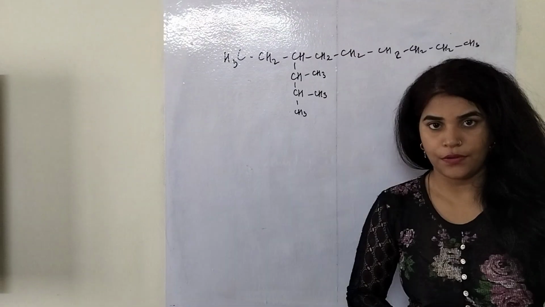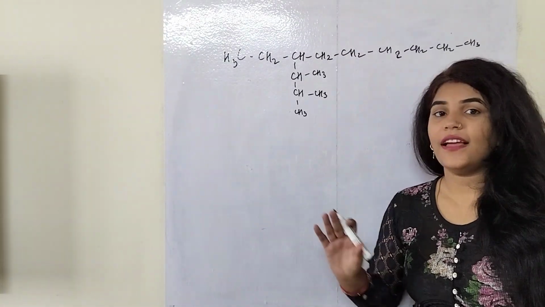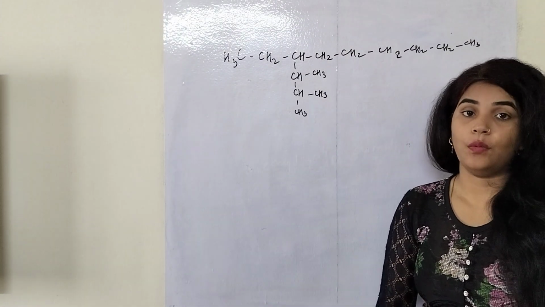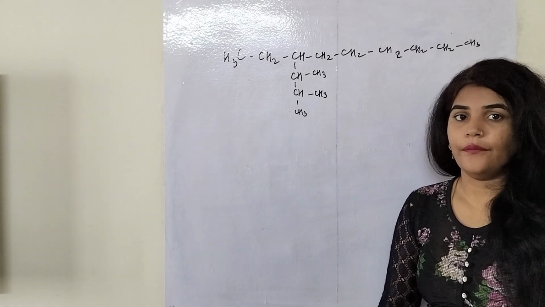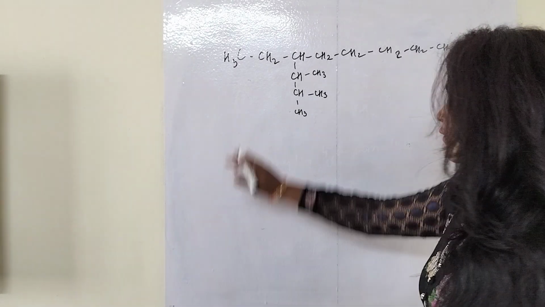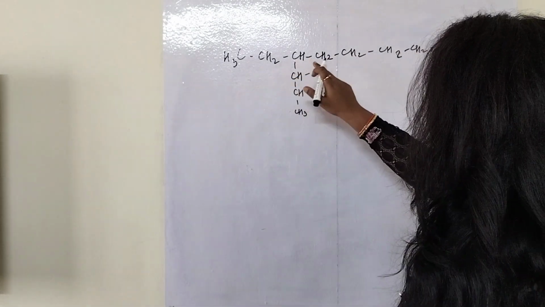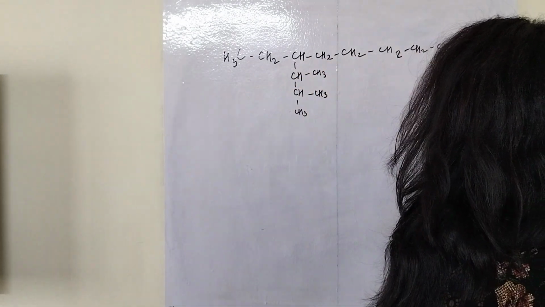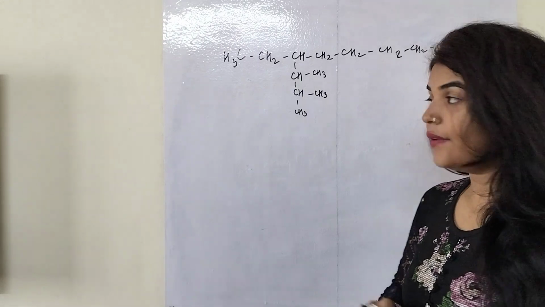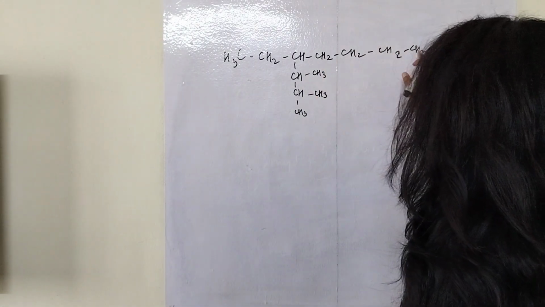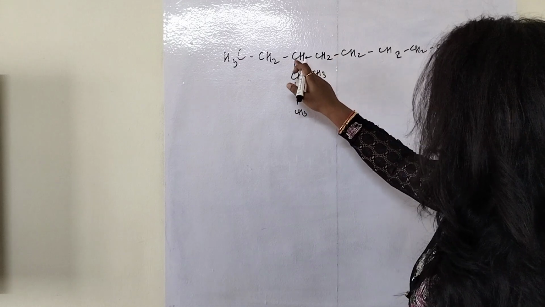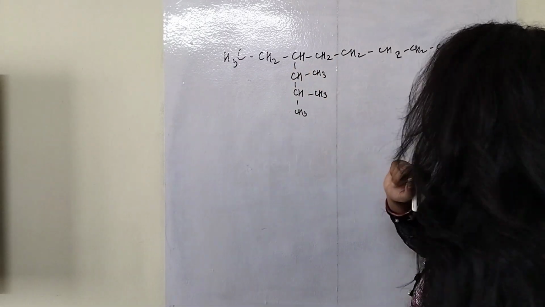This is my compound, and I have to write the nomenclature for this compound. Now let's first do the counting, which is our longest carbon chain. Okay, so if I will do the counting to this, it will be 1 2 3 4 5 6 7 8 9. Okay, if I will do counting like this, then it will be 1 2 3 4 5 6 7 8 9 10.